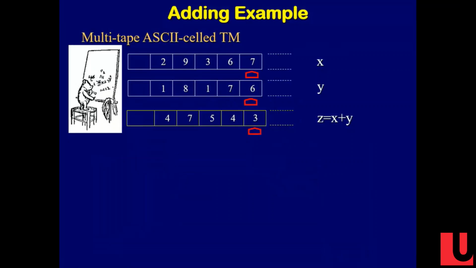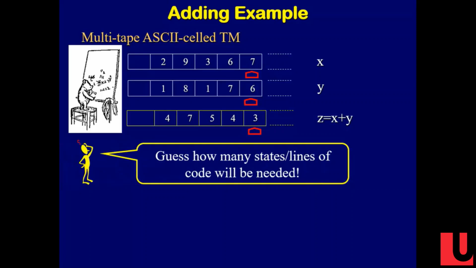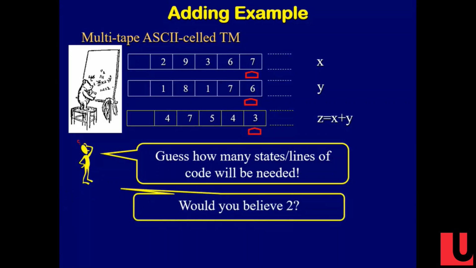All right, so now suppose I have 3 tapes. I can have the X on the first tape, the Y on the second tape, and the Z on the third tape. So now life becomes easier. How many lines of code do you think we're going to need now? How many states, total states, do you think we're going to need? 2. Would you believe 2?